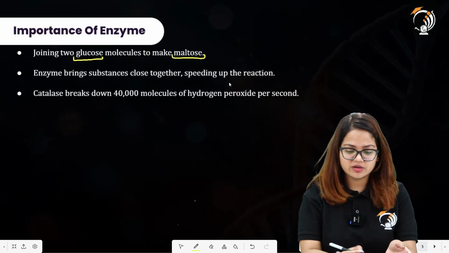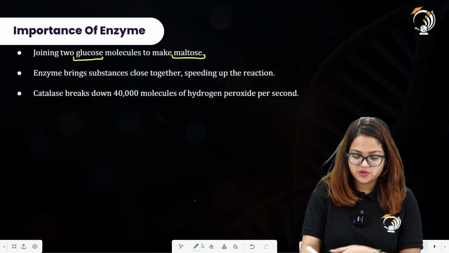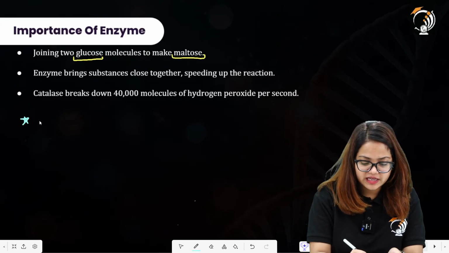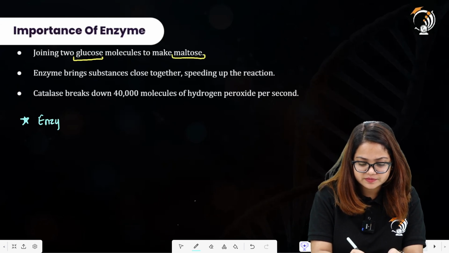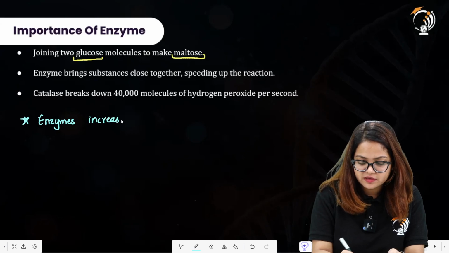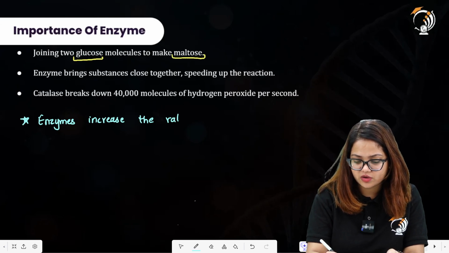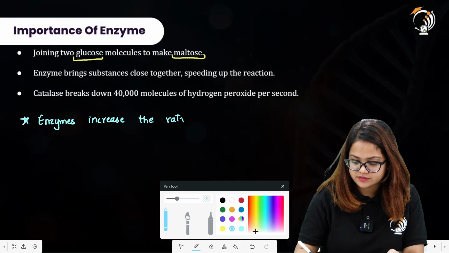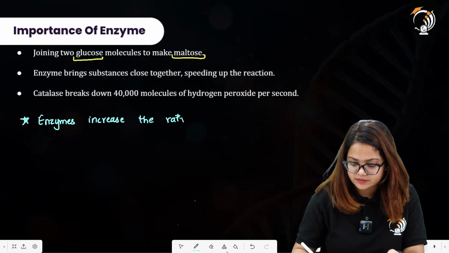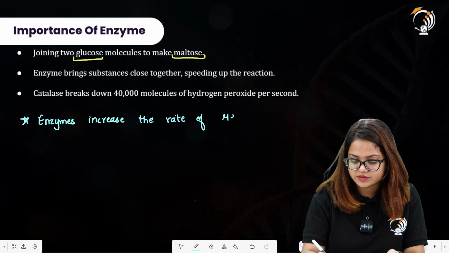Here you can write a statement for that: the enzymes increase the rate of reaction.